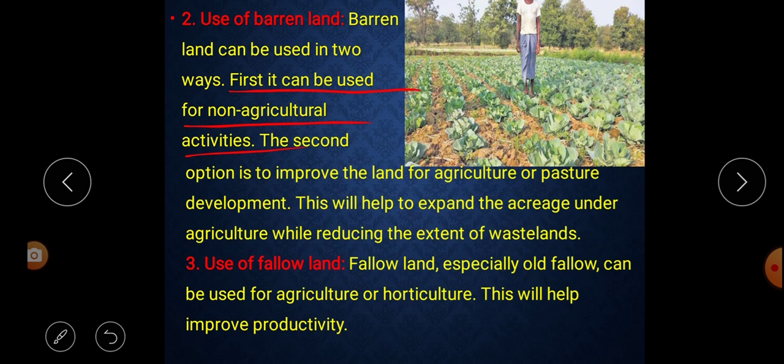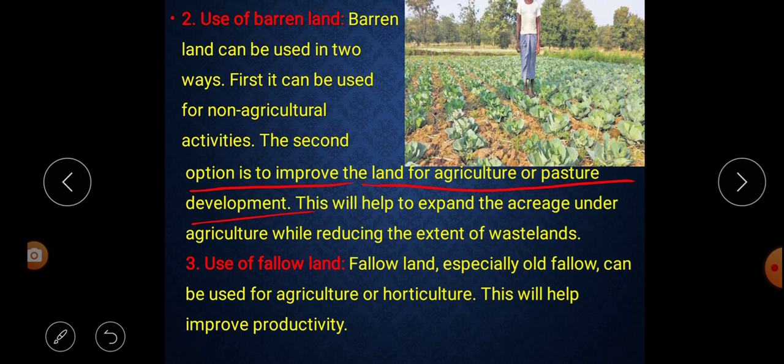Non-agricultural activities in the sense that we can make a bus stand, we can make an industry, a factory, a shopping mall, we can make a house. All these activities can take place on the barren land. Second, the option is to improve the land for agriculture or pasture development.